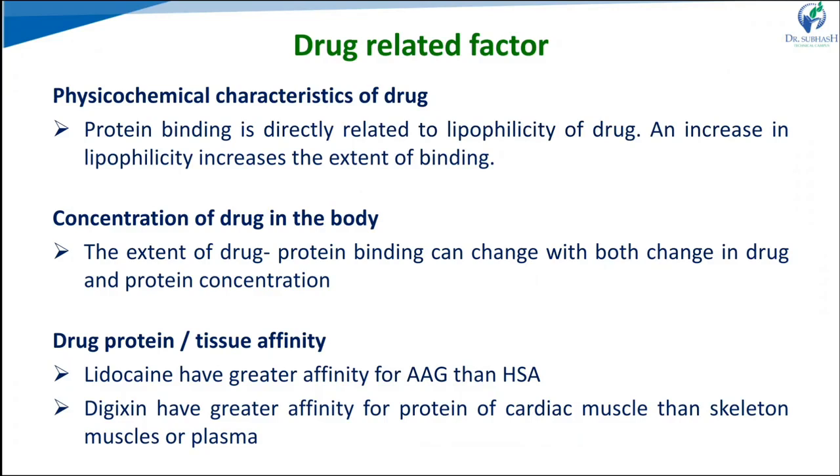So we can say the extent of binding with human serum albumin is higher as compared to others. Here are the examples: lidocaine has a greater affinity for glycoprotein than albumin, and digoxin has a greater affinity for the protein of cardiac muscles than skeletal muscles or plasma. So a specific drug has a specific affinity towards a protein or tissue.